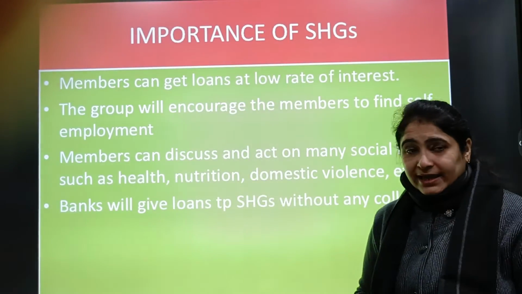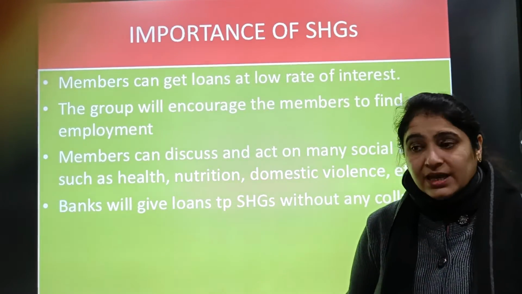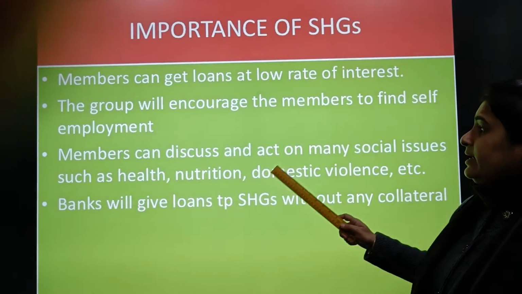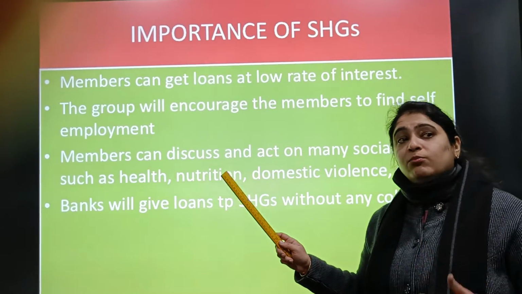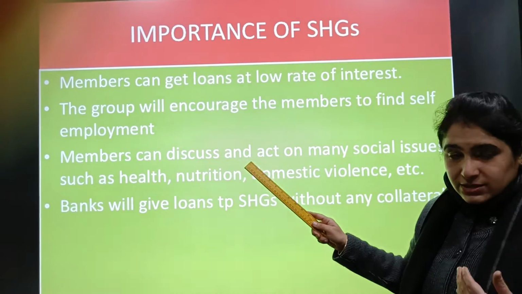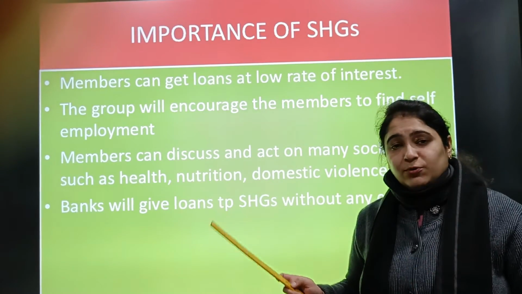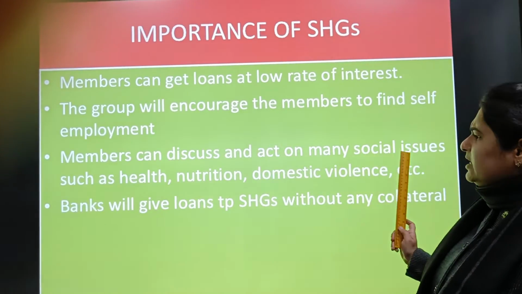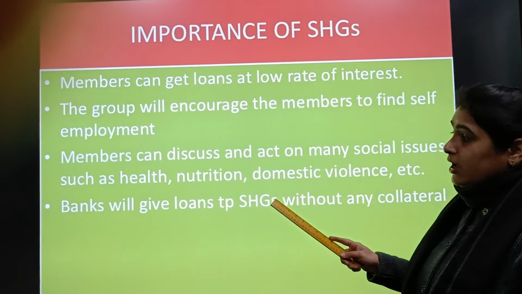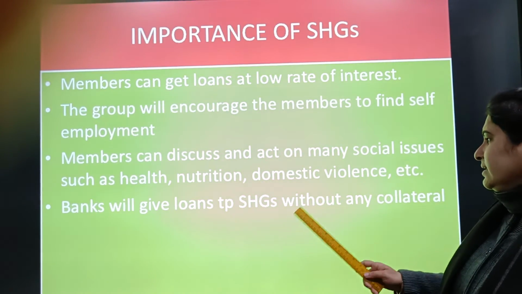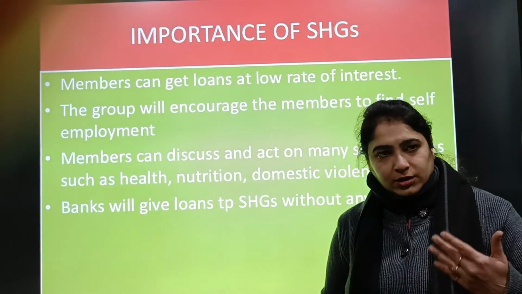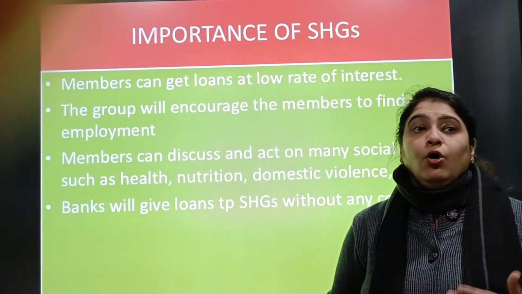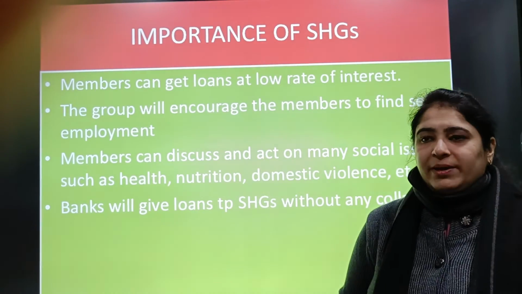They are getting encouraged, and people start getting employment, which means with the loans the people have started some businesses. And most of all, the women are becoming more extrovert. They hold meetings of self-help groups at regular intervals, and they can discuss and act on many social issues like health, nutrition, domestic violence, etc. Banks should give loans to the self-help groups without any collateral, because there are so many people involved who are taking the liability to pay back the loan.